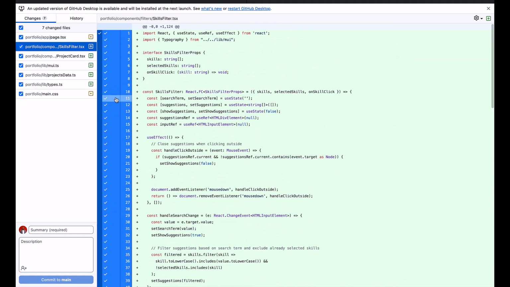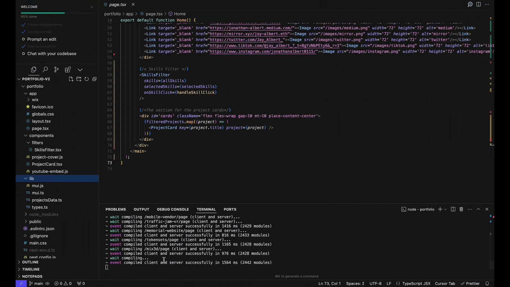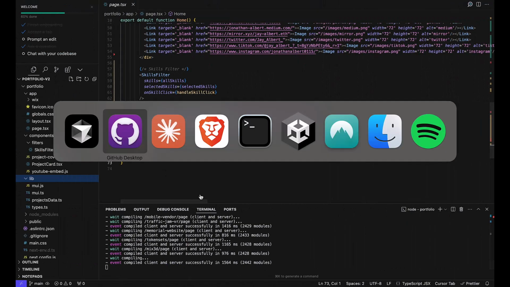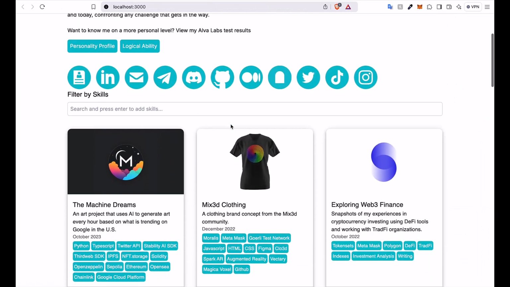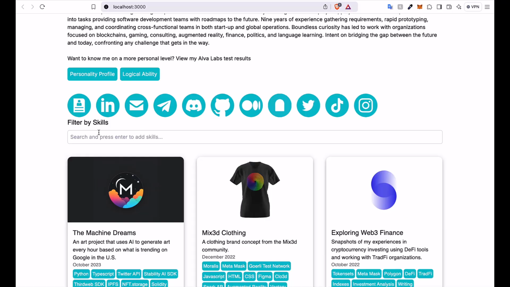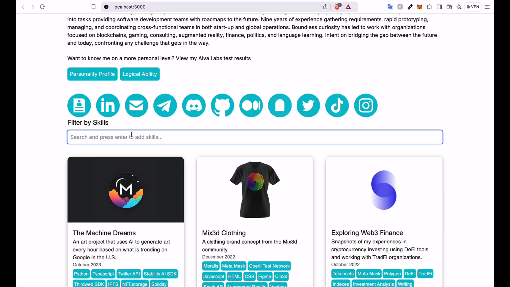This was actually when I initially added it. I guess it's going to be like this no matter what since it created those files. But let's see what changes were made. So my server has been running this whole time while those changes were made. So we probably could have watched it happen live. But it came out like this. So filter by skills. Let's see. Python. Okay, so you can see this suggestion here.